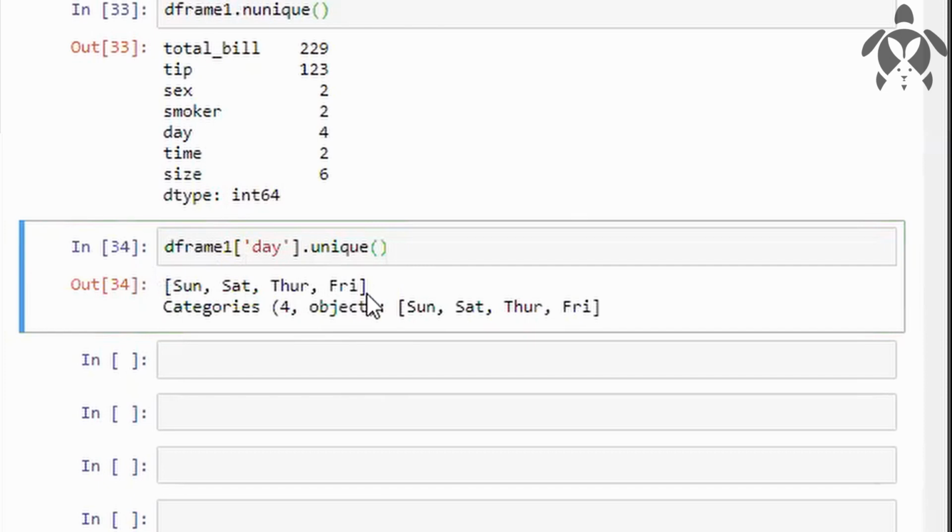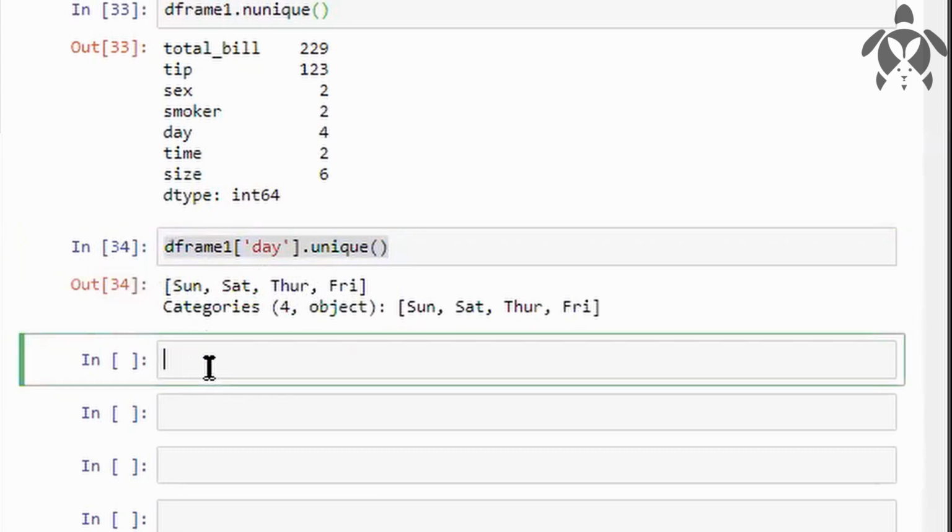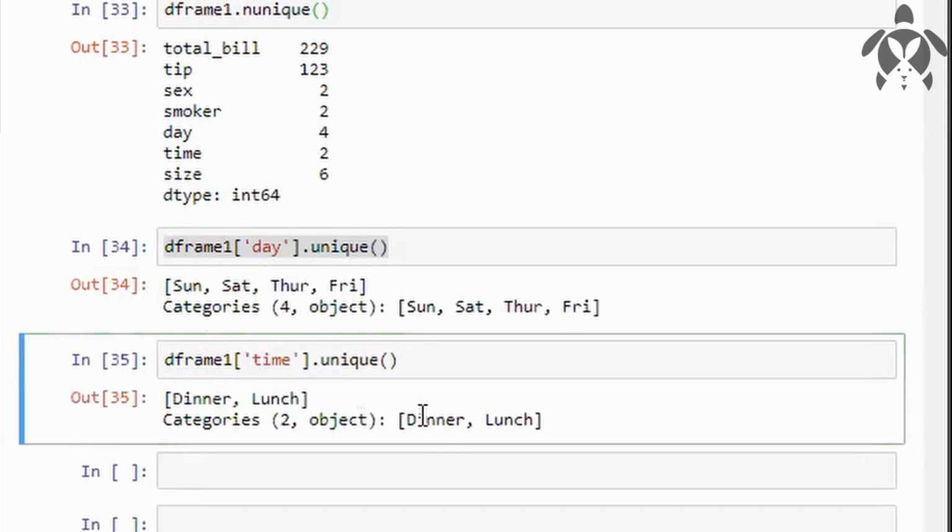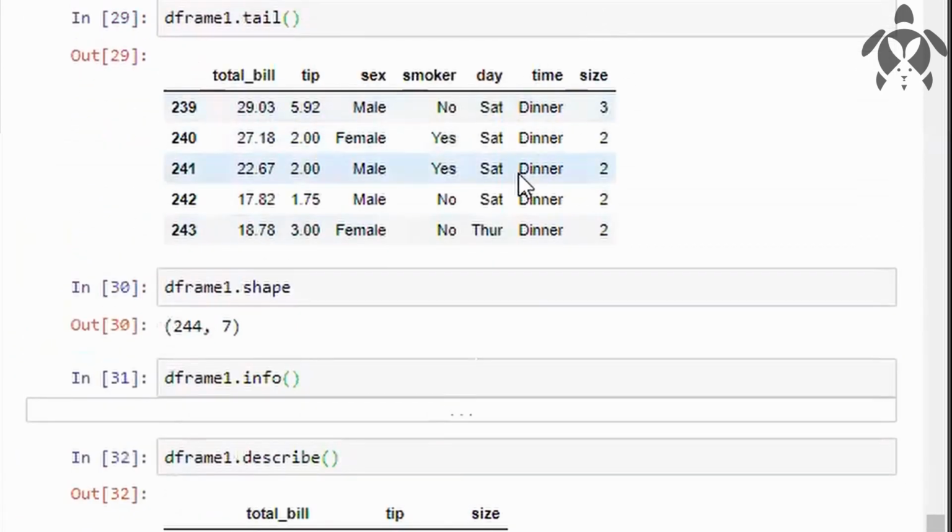So these are my values inside day: Sunday, Saturday, Thursday, and Friday. So we are analyzing only 4 days of a week. If you want the same thing for time, write time here. Dinner and lunch will be the options, as I told you. This time I'm talking about this column.